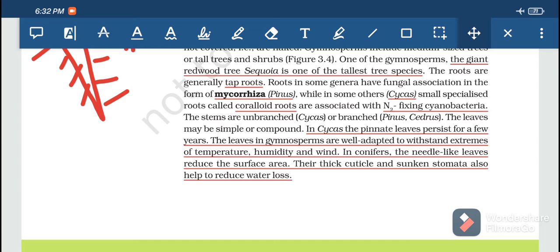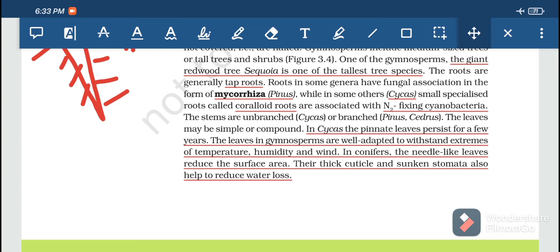In Cycas, there are two types of root. One is the normal root and another one is the coralloid root. Coralloid roots are negatively geotropic, that means they come up above the ground. They have a special zone called algal zone, in which cyanobacteria is present. Cyanobacteria over here does nitrogen fixation, and the root provides the shelter for it.